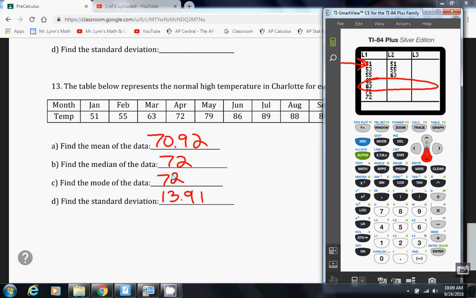Okay, good luck. Feel free to review or rewind and look back at any of this you need to, and do your best.